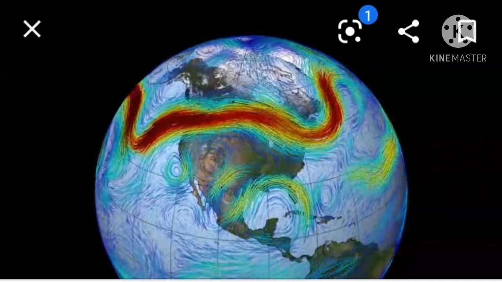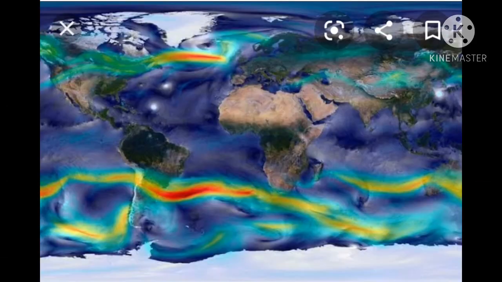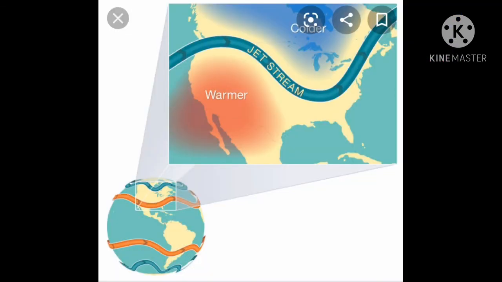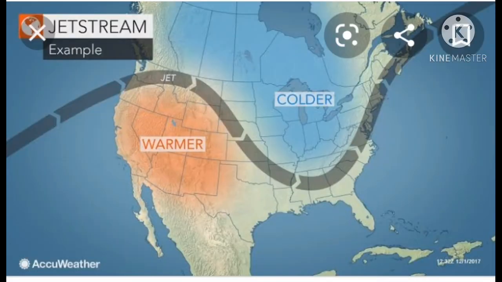and the altitude of 8 to 15 kilometers. Their average velocity is about 150 km per hour, and in the central part of this wind belt their velocity is about 400 kilometers. During winter these winds blow over the southern slopes of Himalayas, and in summer these are stationed over peninsular India. High altitude winds help to bring rain. So that's why it is known as jet stream.